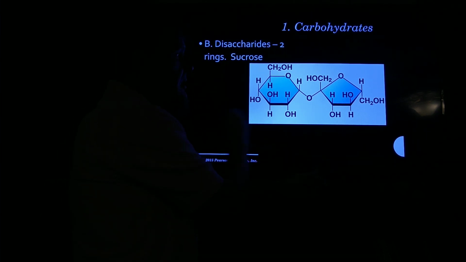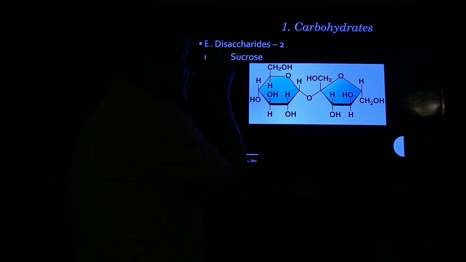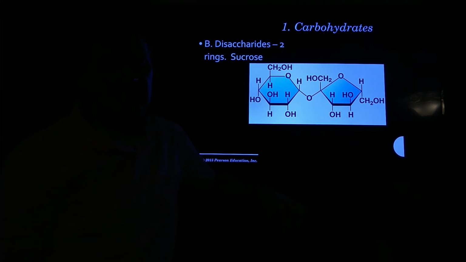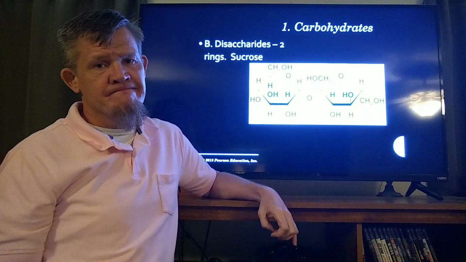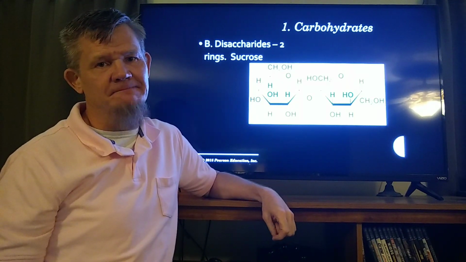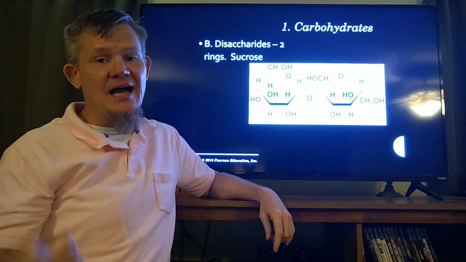This right here is sucrose. It's a what kind of molecule? It's a sugar. How do I know it's a sugar? Because it ends in -ose, sucrose. This particular sugar is what you put in your Kool-Aid. This is what you put in your sweet tea. This is what you put in your coffee. This is what you use to bake cookies with. Cookies. I want some cookies now. All right. Sucrose is a disaccharide.